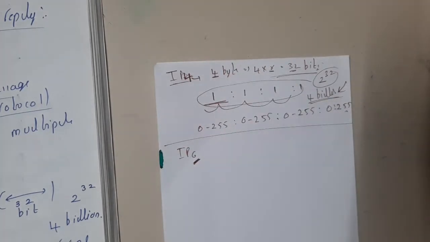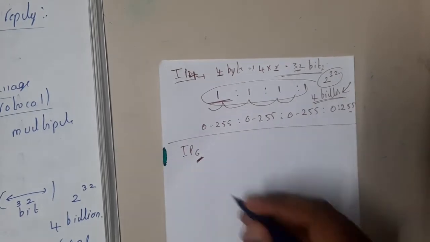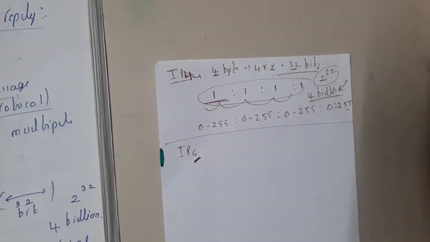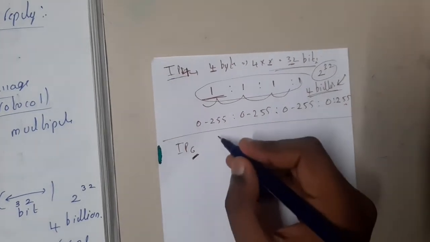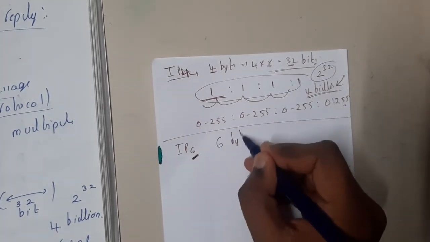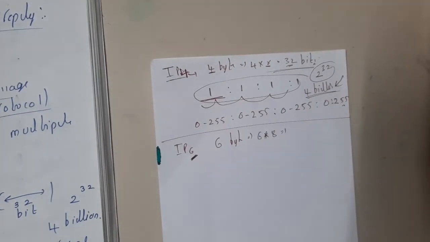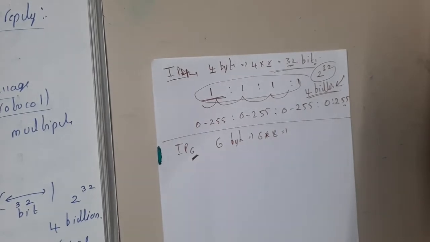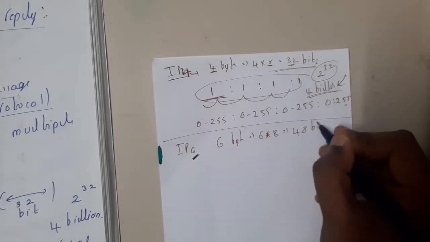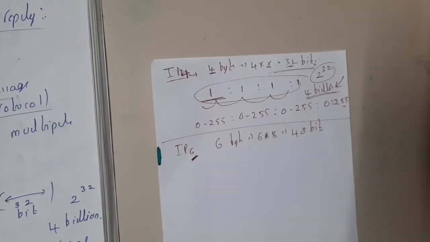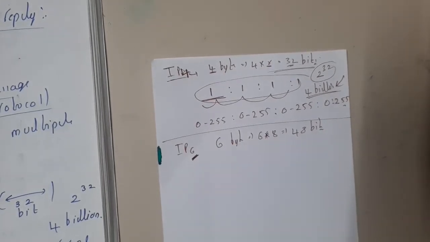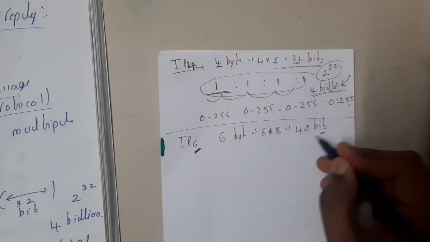Nowadays our mobile phones and systems have both IP addresses, IPv4 and IPv6. It has been continued for many years now. So for IPv6, I think it is 6 bytes, that is 6 into 8, which is 48 bits, guys. And it will be represented in hexadecimal, I think. I am sure about that. But I also remember it as 128 bits, guys. Anyway, I'll be confirming it pretty soon, so don't worry.